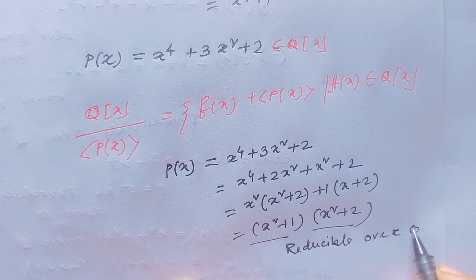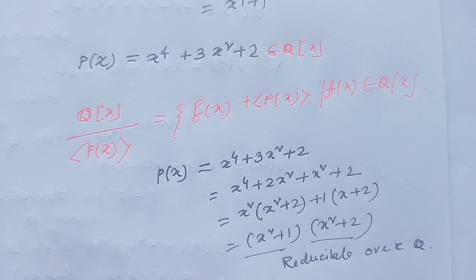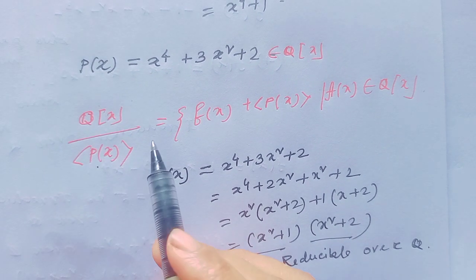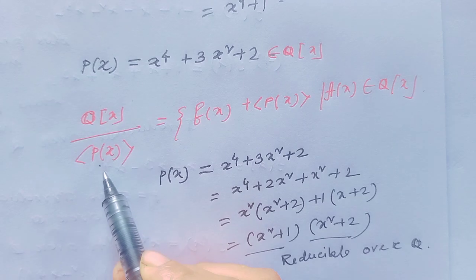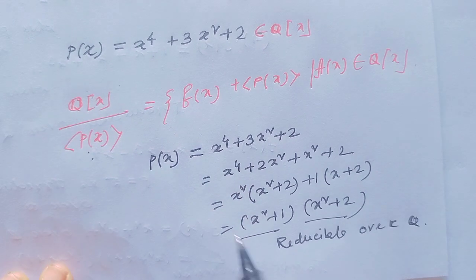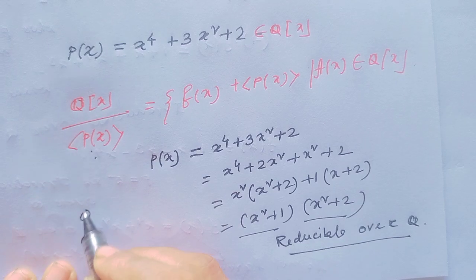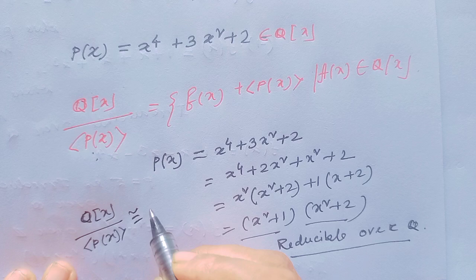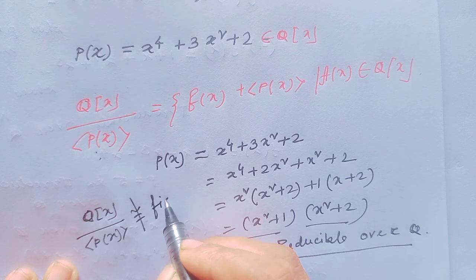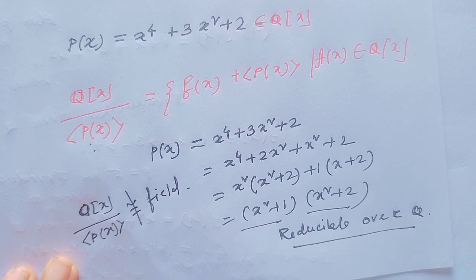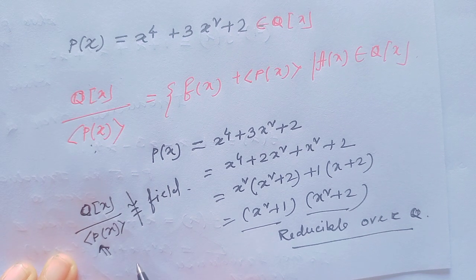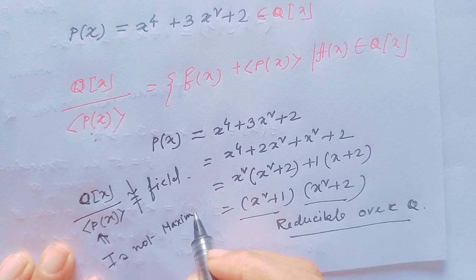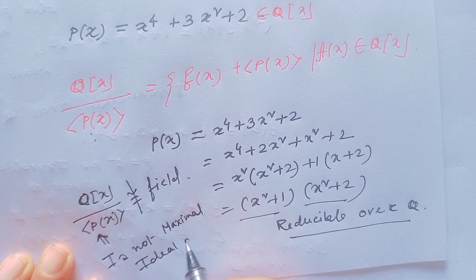over Q. And all of us know that in a PID, Q[x] modulo p(x) is isomorphic to a field when p(x) is an irreducible polynomial. Since p(x) is a reducible polynomial over Q, Q[x] modulo the ideal generated by p(x) is not isomorphic to a field. Okay, so obviously this is not a maximal ideal of Q[x].